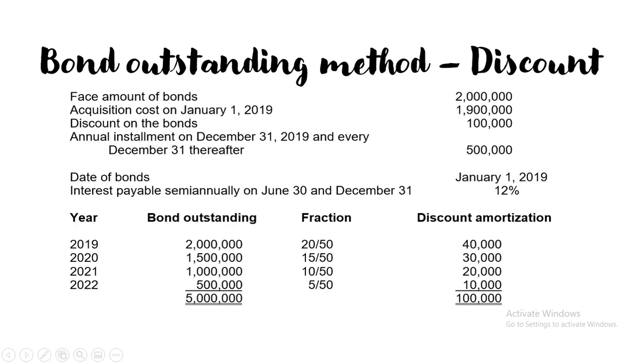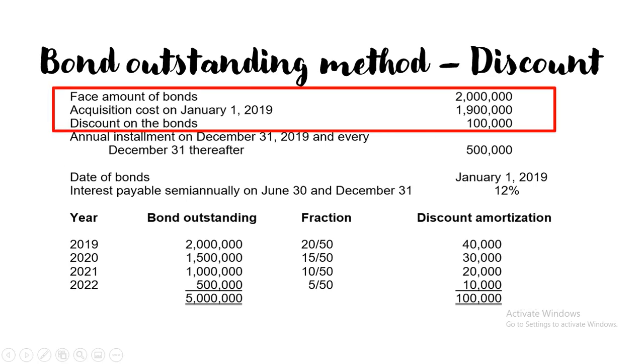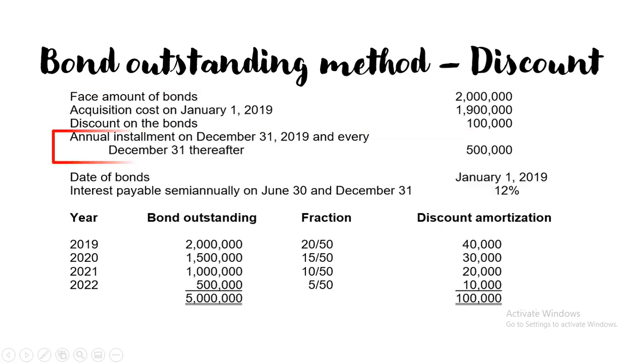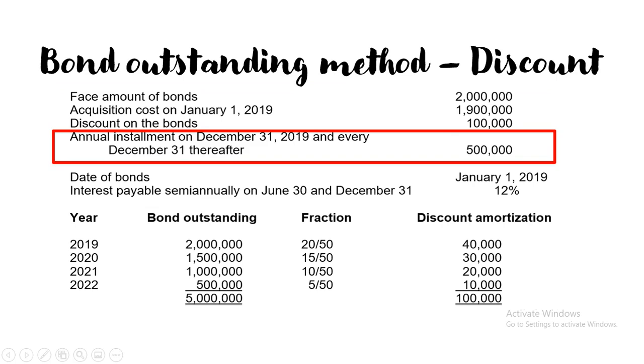Now, the next one is the bonds outstanding method. For the discount, same as before, first you have to determine the total amount of the discount. The discount here is 100,000: 2 million is the face amount of the bonds, and the acquisition cost is 1,900,000. Same as before, since the face amount is more than the cost, the bond investment is issued at a discount. The annual installment is on December 31, 2019, and every December 31 thereafter.